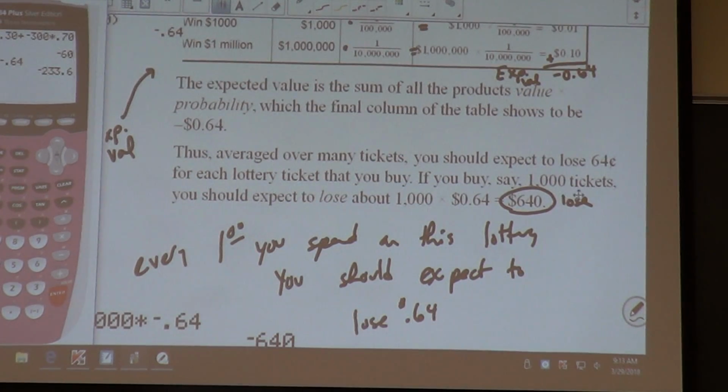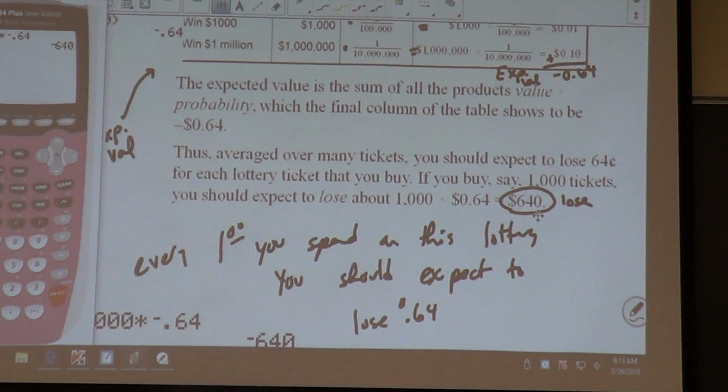So, this is saying if you bought 1,000 tickets, I would expect to lose, out of 1,000 tickets, $640.